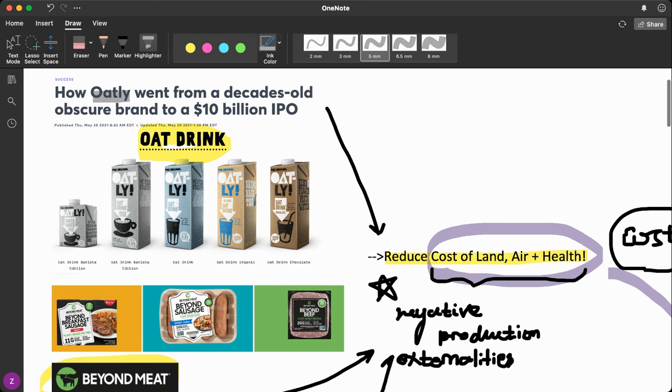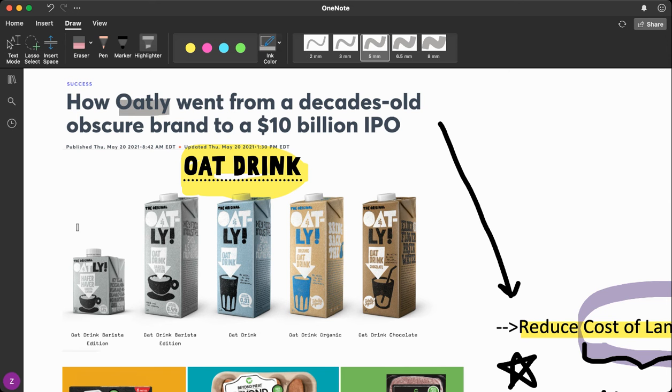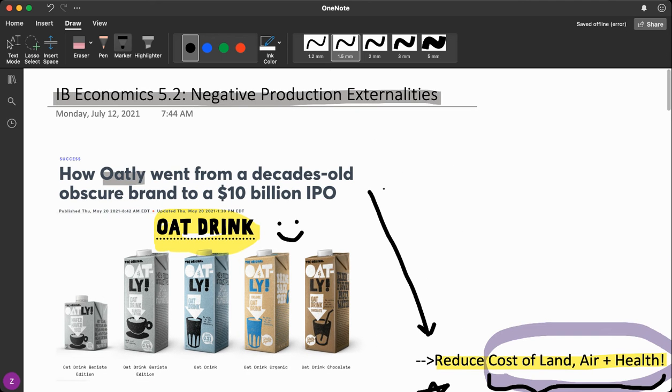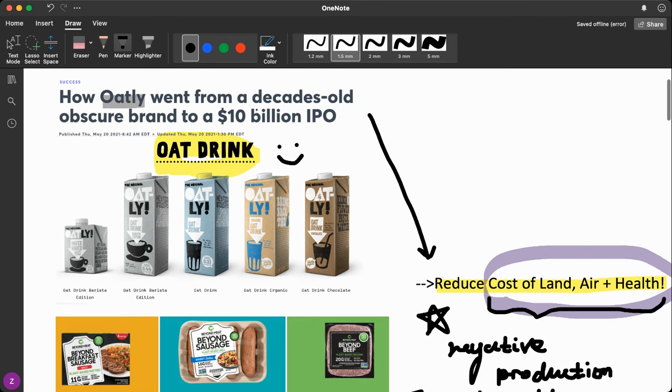So to me personally, I'm not lactose intolerant, but I do believe that having a plant-based diet can help reduce the environmental problem in our society and also negative externalities, if we want to discuss this topic with an economic approach. So last year, this Swedish beverage company actually made its market debut in September, and in the US